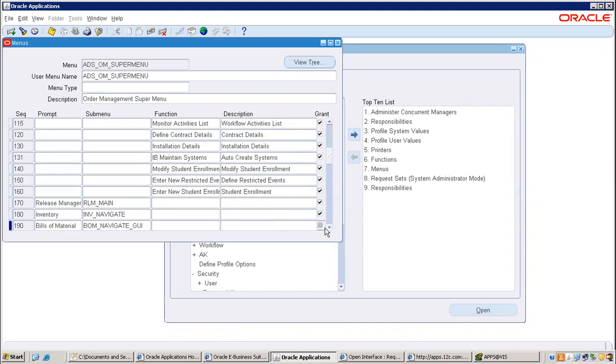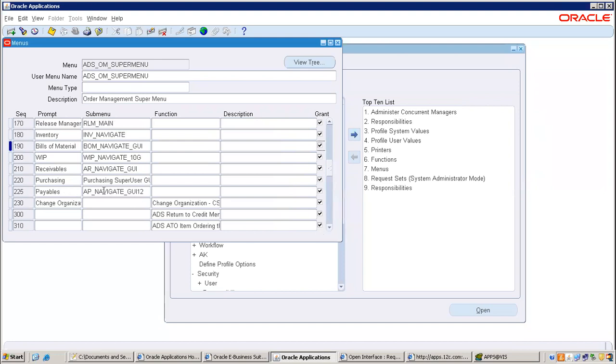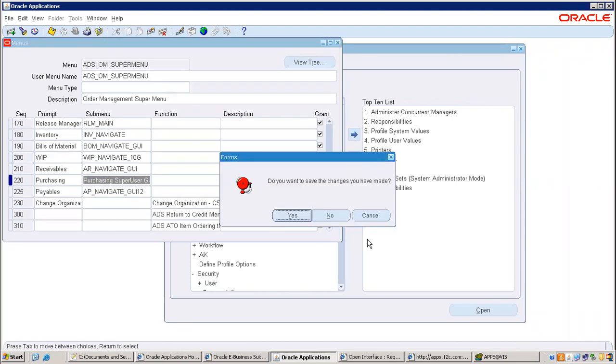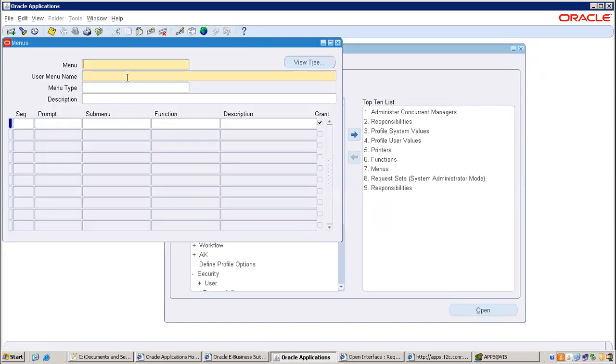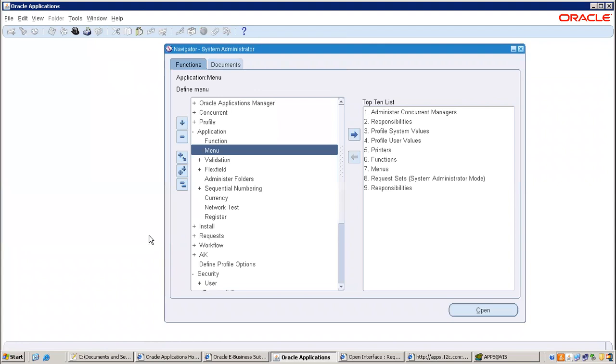Right now we are talking about which module? Yeah, order management, all the menus. So this is a sub menu. See, sub menu means this is the main menu. Sub menu, let's say purchasing. Under purchasing, how many menus are there? Do you remember? Like requisition is one menu, purchase order one menu. Correct. These are also menus: requisition one menu, auto create another menu. Whatever you are seeing on the left hand side, these are all menus and functions. Okay.